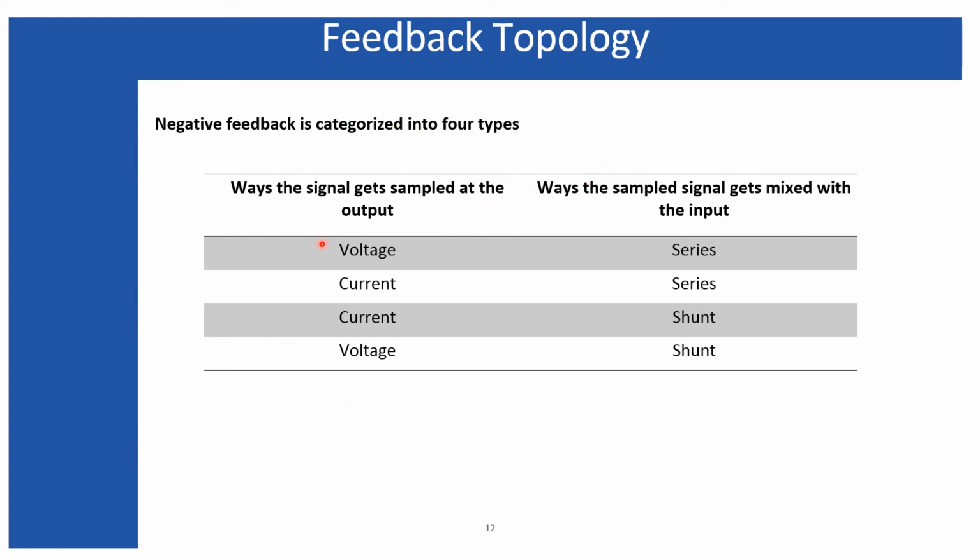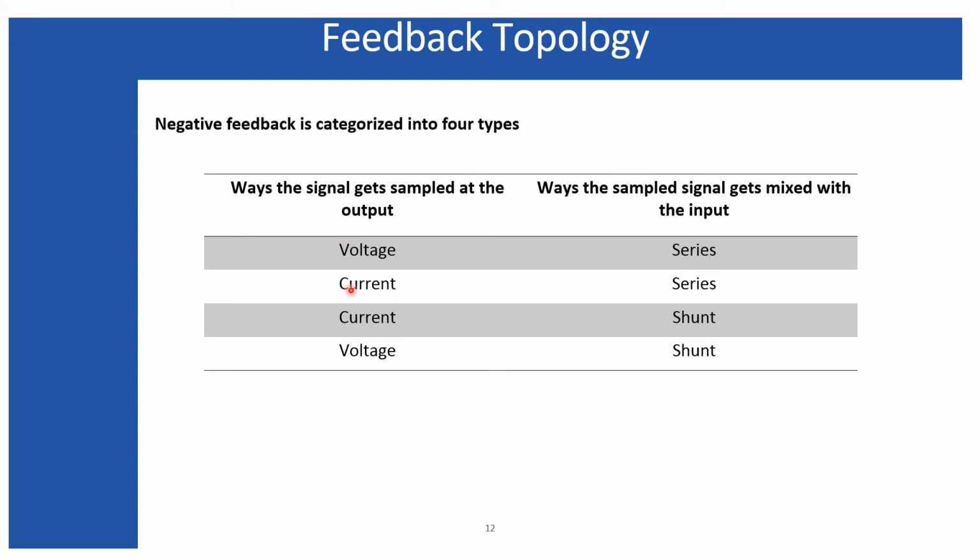When you are taking voltage from the output as a sample and feeding that voltage as feedback, and that feedback is fed at the input in series comparison, that topology is called voltage series feedback.